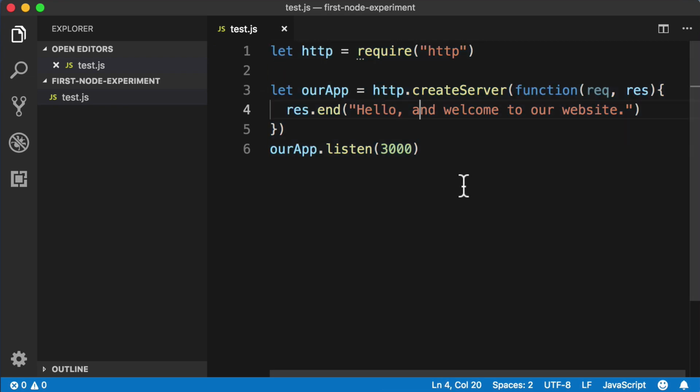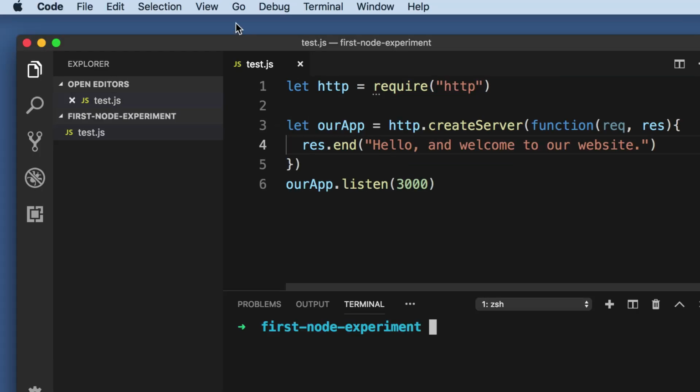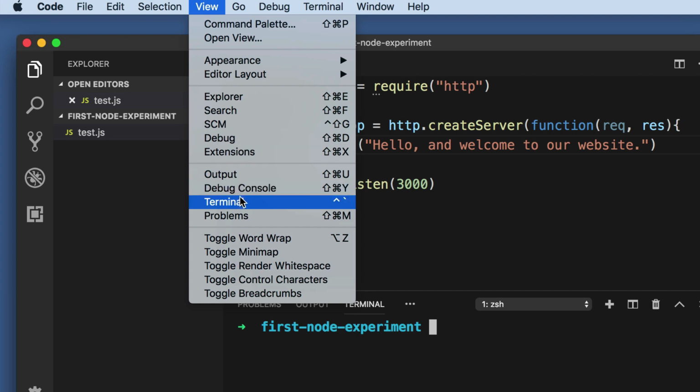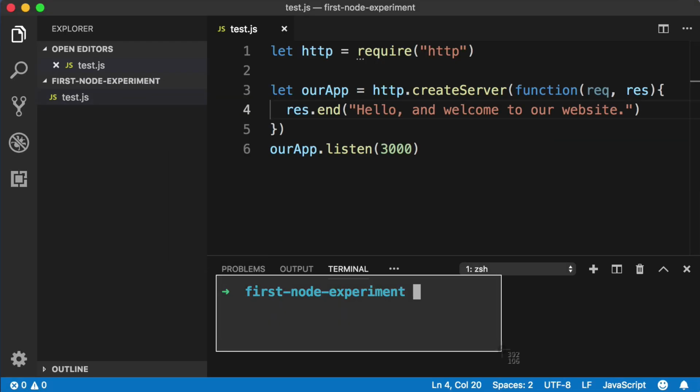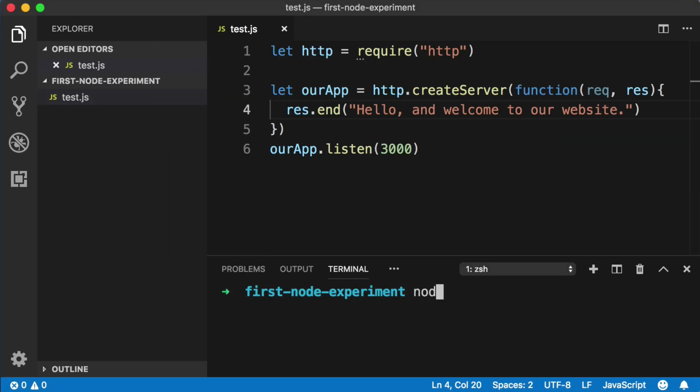If you're using VS Code, you can open up your command line by pushing Control and the tilde key, or you can always click the View menu and then choose Terminal. Okay, in the command line, let's say node and then a space and then the name of our file. So my file is named test.js. Yours might be named something different, so keep that in mind. But after you type in node in the file name, push enter. And now at this point, our server is up and running.